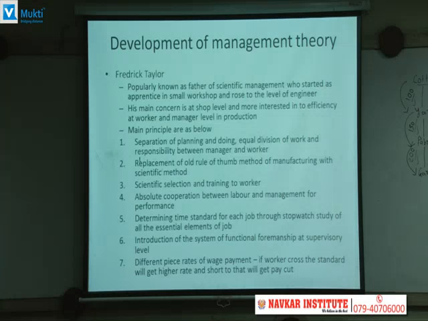Then determining a time standard for each job. How much time it takes to do a task, find out through stopwatch study, and identify all the essential elements of the job. Which are the important parts of the job, identify them. Then introduction of the system of functional foremanship at the supervisory level. It means the person who is the supervisor of a fitter has to be a fitter. That is what functional foremanship is.